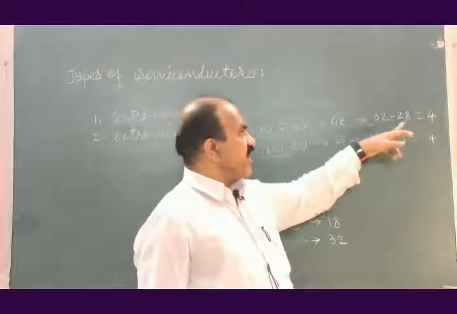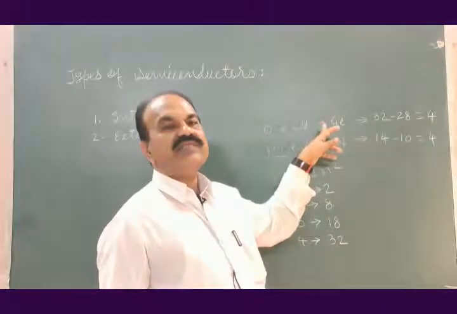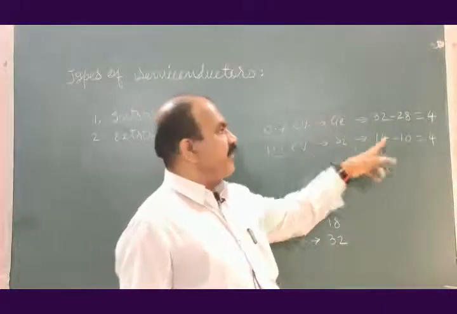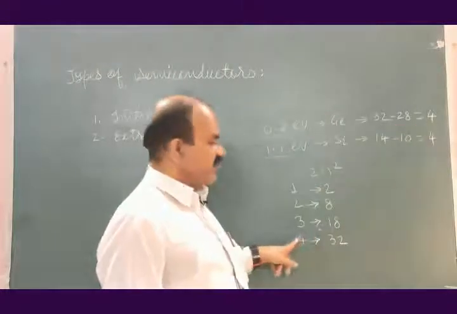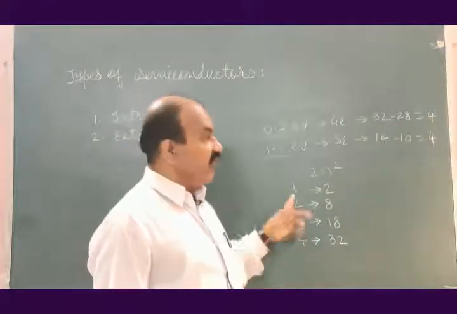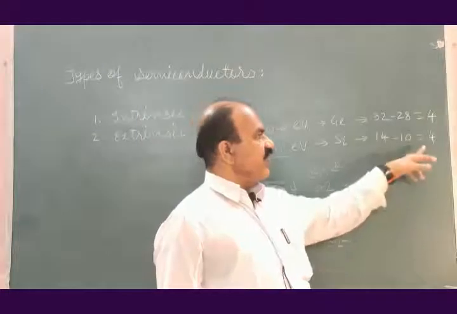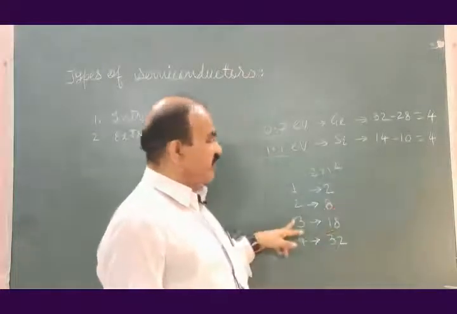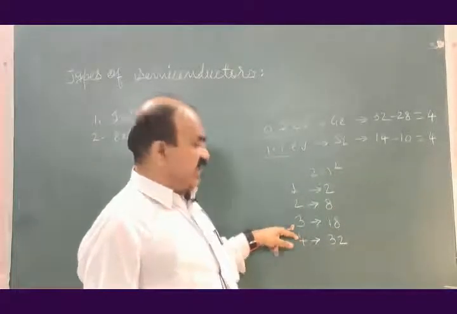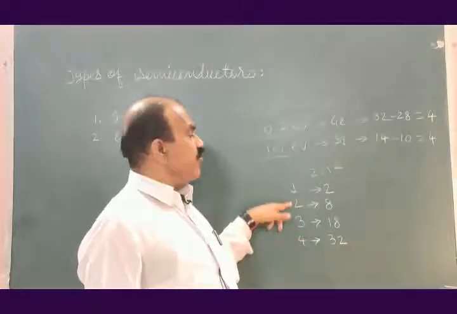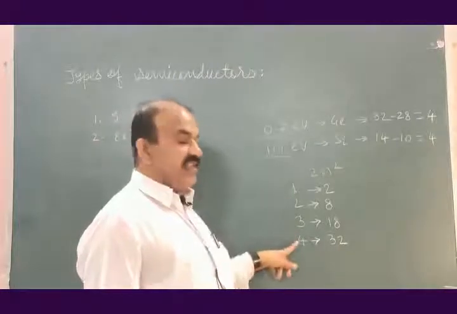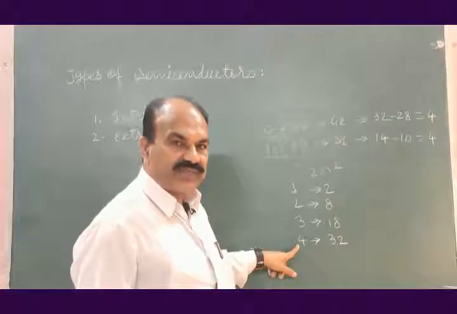These 4 electrons are much away from the nucleus of germanium because these 4 electrons are present in the fourth orbit. Whereas in case of silicon, these 4 electrons are present in the third orbit. The electrons in the third orbit are more near to the nucleus than the electrons in the fourth orbit.